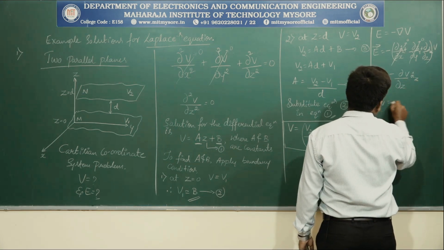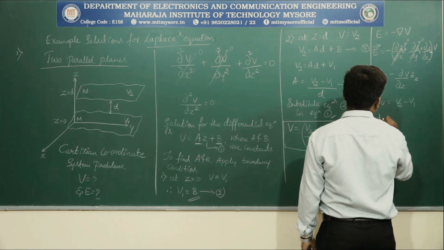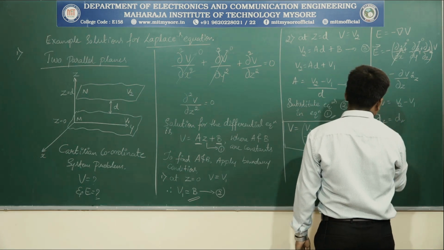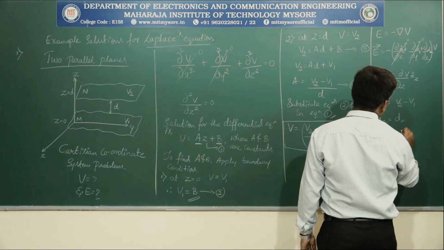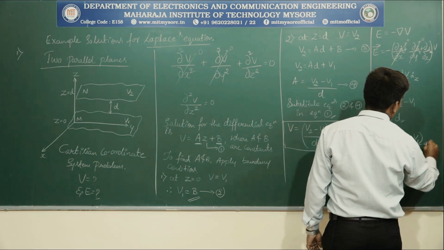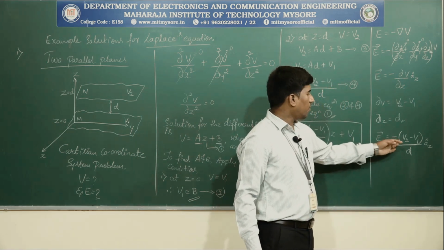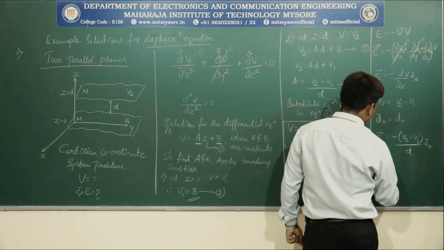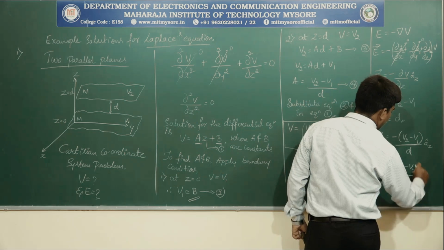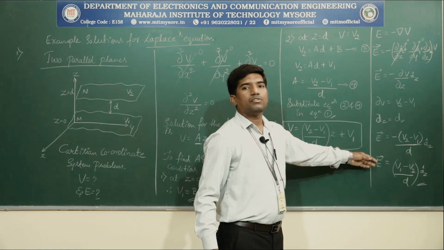So dou V can be written as V2 minus V1, and dou z is equivalent to d. Therefore E becomes minus of (V2 minus V1) by d into a cap z. In other words, E can be written as (V1 minus V2) by d into a cap z. So this can also be written in this format.